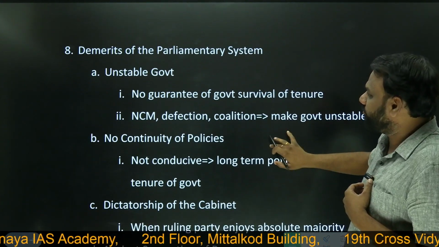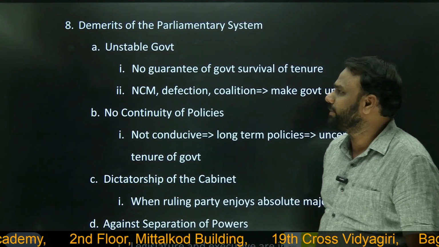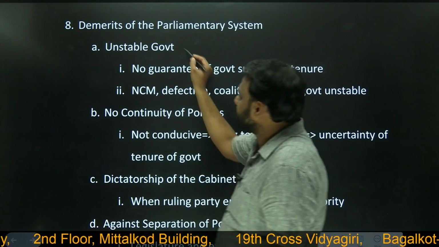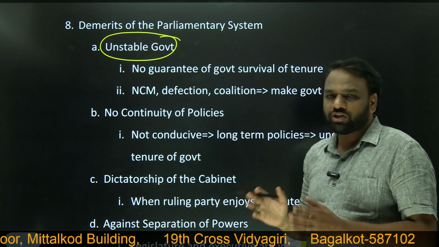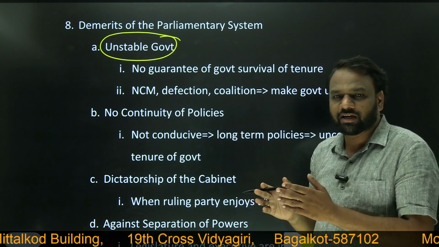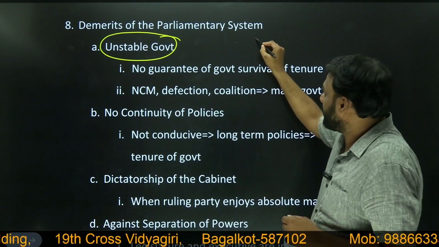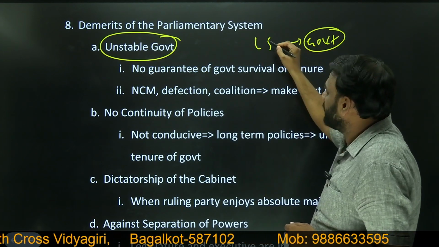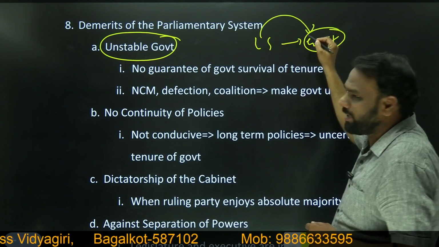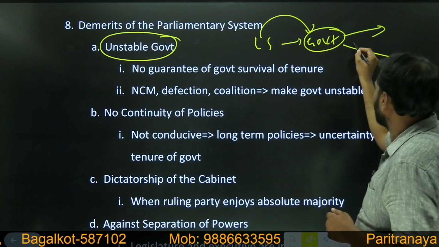Next, demerits of the parliamentary system. Whenever there are some merits, then definitely there should be demerits as well. So one is unstable government. Why unstable government? Because we are not sure whether once the government comes to power, it will remain in power for completely 5 years. Because the government stays in power as long as Lok Sabha is happy. If Lok Sabha loses confidence in the government, then the present government will be removed, it will go out, and a new government will be formed.